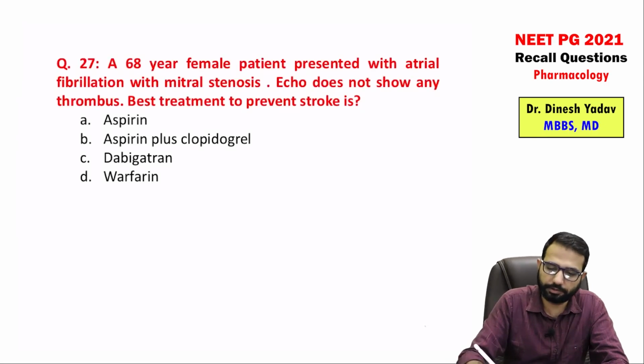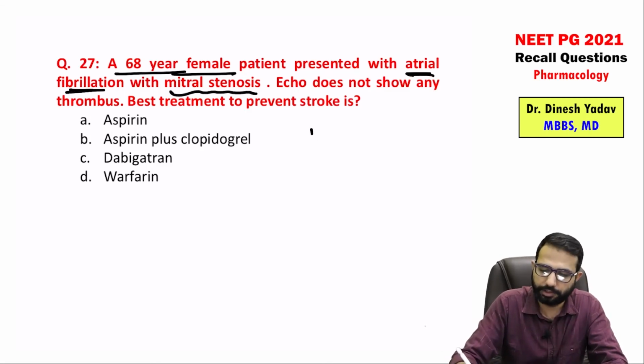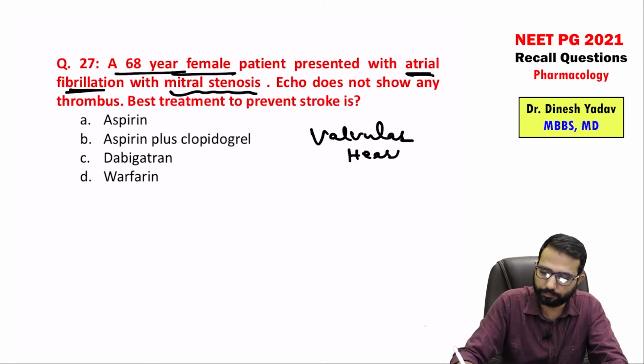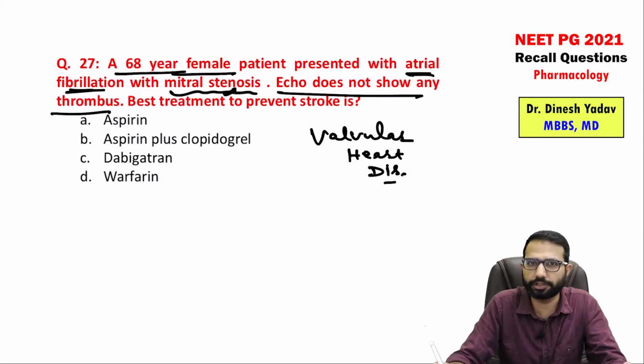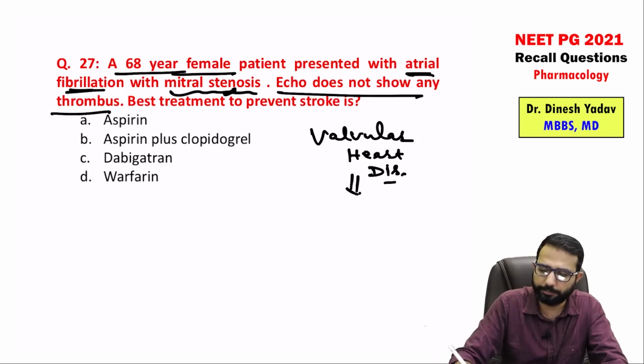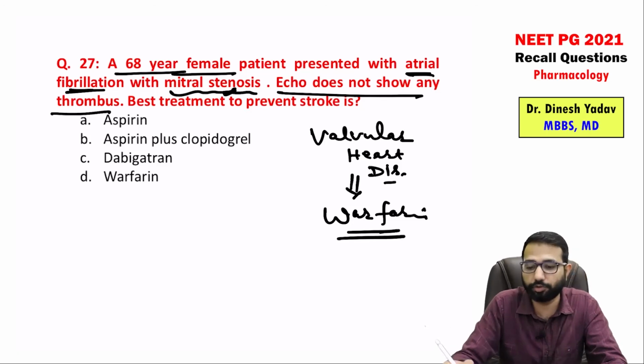Then guys, 27th, a 68-year female presents with atrial fibrillation with mitral stenosis. So it means valvular heart disease. Echo does not show any thrombus, so this was just to confuse you. If there is mitral stenosis, then always we need the anticoagulants. In valvular, we need the anticoagulant, and best is warfarin. So warfarin is the best anticoagulant for moderate to severe mitral stenosis or valvular heart disease.